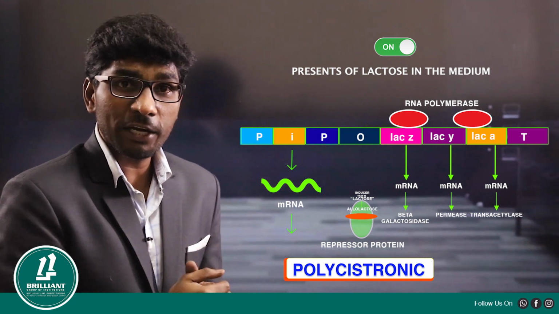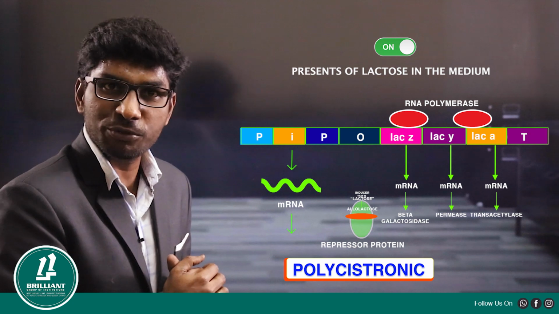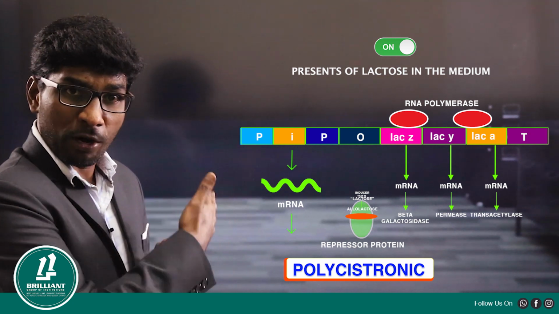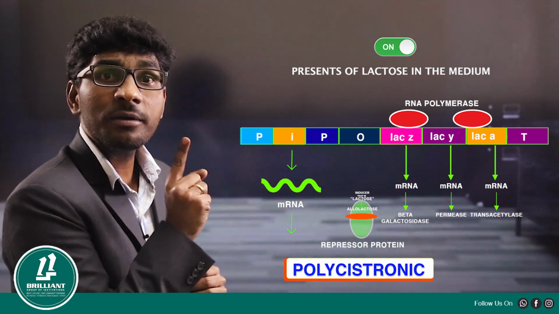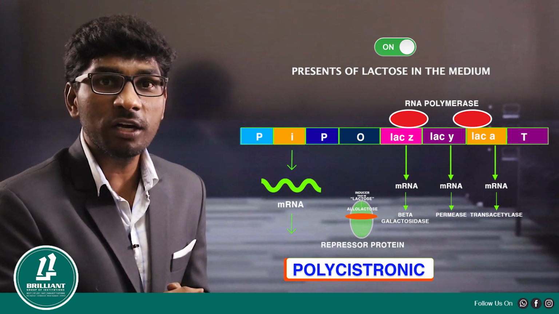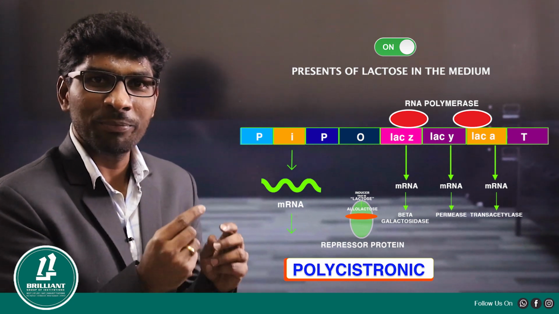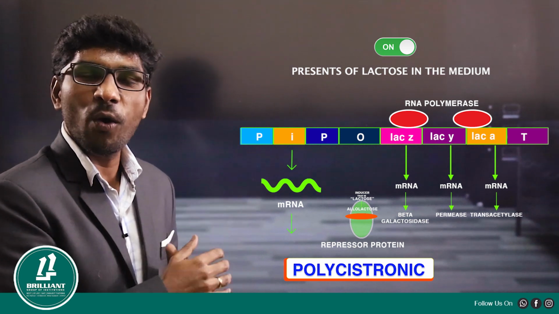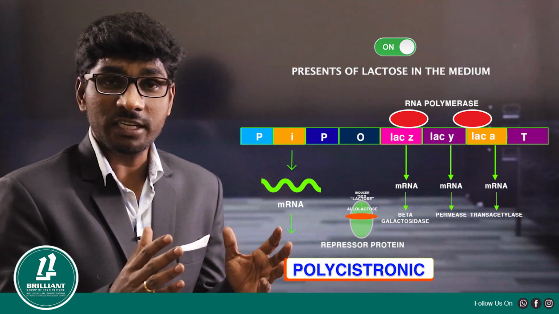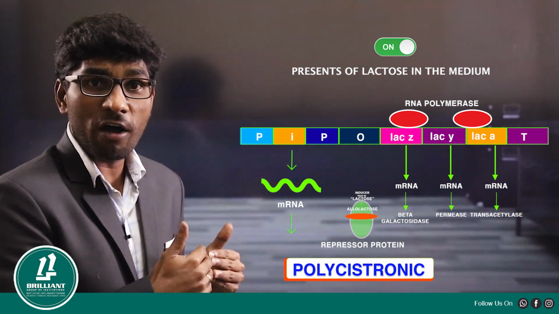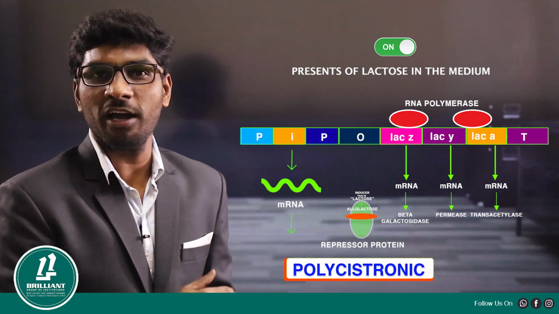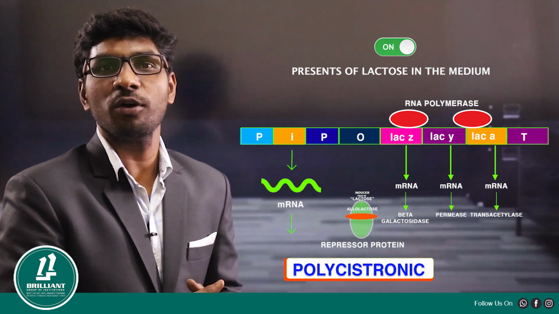But if you look at eukaryotes, in a eukaryotic DNA segment, a cistron, a small segment of DNA between promoter and terminator, has one protein synthesis gene. So eukaryotic DNA is called what? Monocistronic. But the prokaryotic or bacterial operon is called what? Polycistronic. So I hope you understand what the lac operon is, and when it is going to turn off and when it is going to turn on.